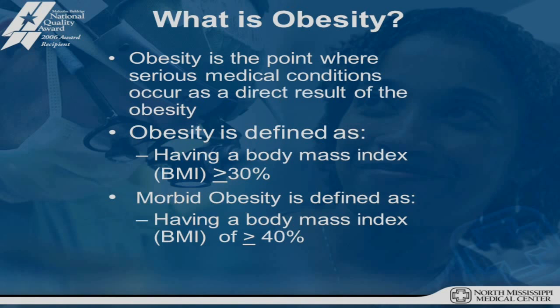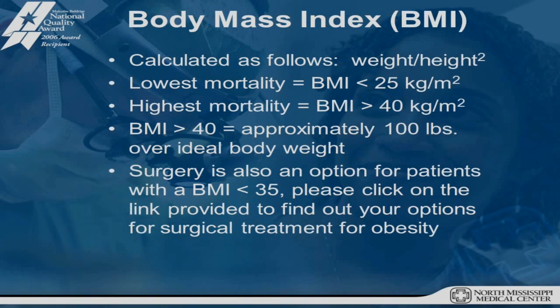Obesity is defined as having a body mass index of greater than 30. Morbid obesity is defined as having a body mass index of greater than 40. Now, body mass index, this is a height to weight ratio. The lowest mortality, the lowest chance of dying, is in those patients who are at ideal weight, who have a body mass index of less than 25. Those patients who have a body mass index of greater than 40 generally don't live as long as those patients who are at ideal weight, because of the other conditions that develop from their morbid obesity. Morbid obesity, greater than 40, is approximately 100 pounds over ideal weight.